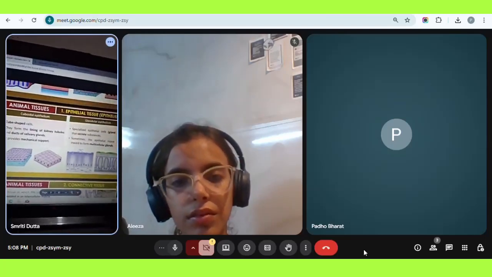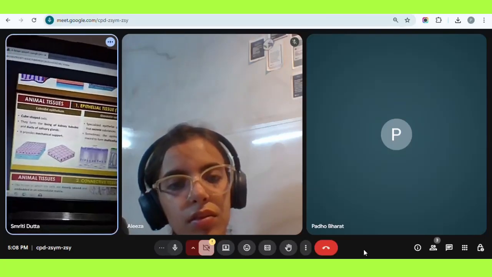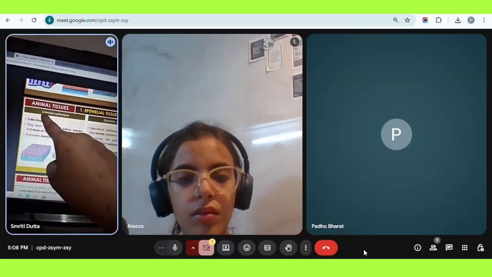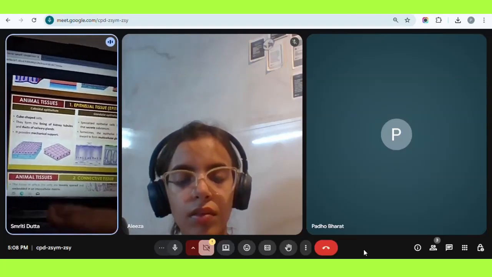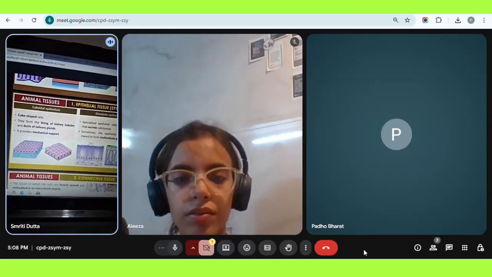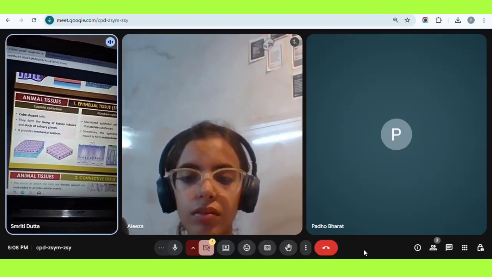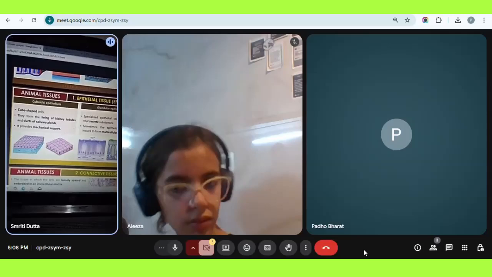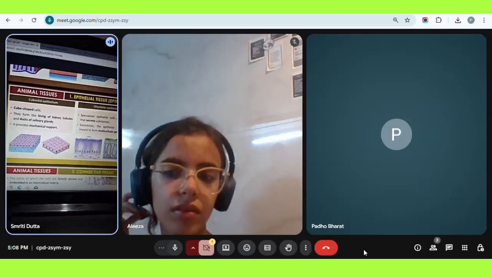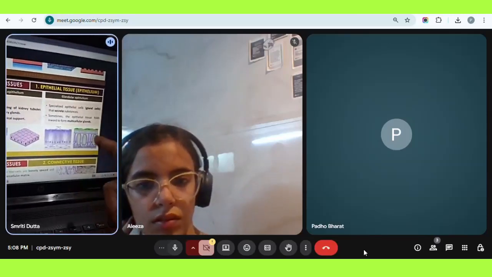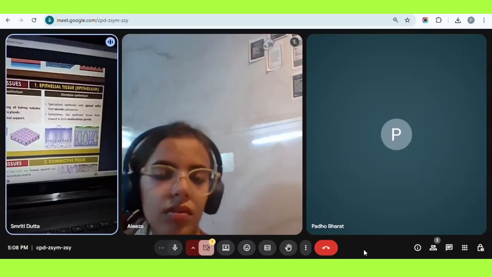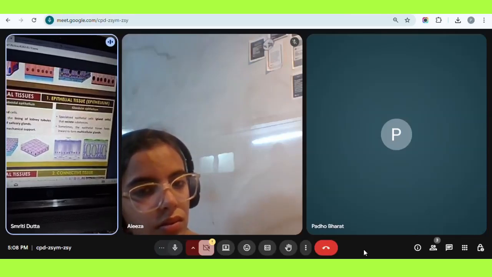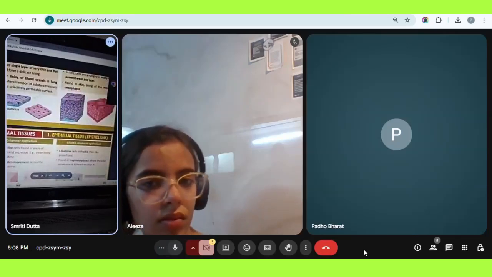Now we have cuboidal epithelium. As the name suggests, these are cube-shaped, like square-shaped cells. These are present in the lining of kidneys and salivary ducts. They are basically for support. They provide support to the glands through secretions. Then we have glandular epithelium. These are present in the glands that secrete different types of hormones. So these are the 6 different types of epithelial tissues.